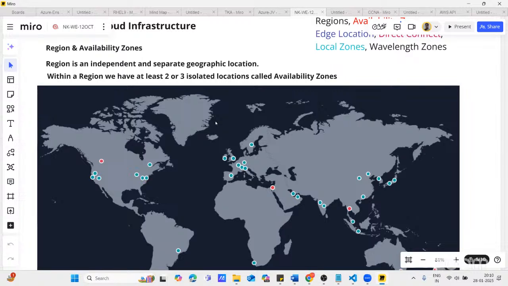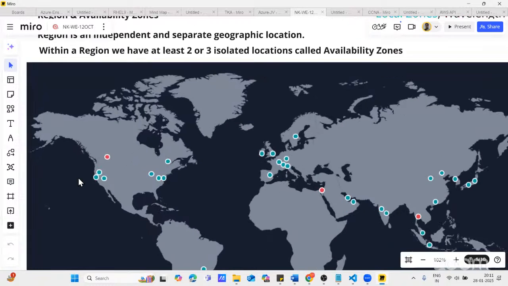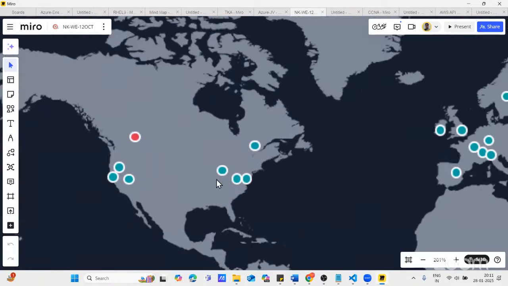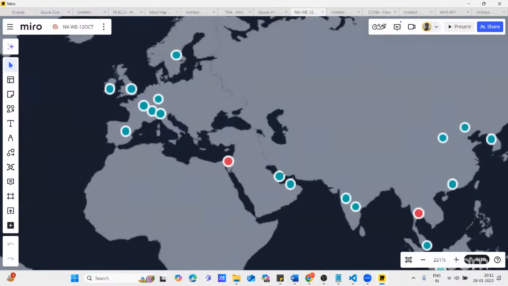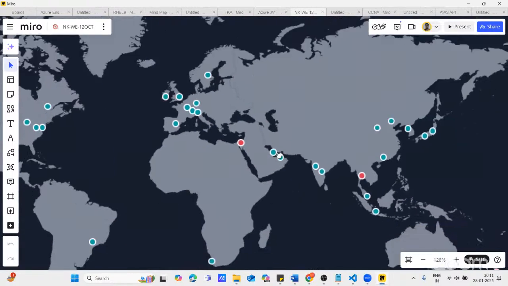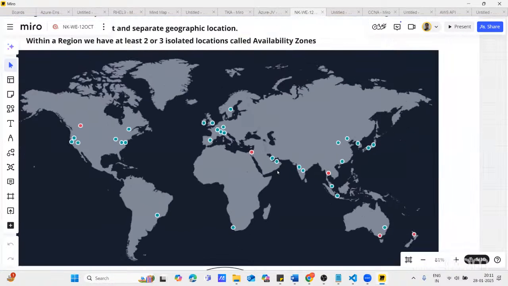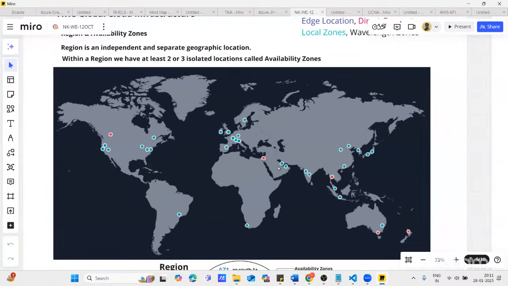For example, in India we have Mumbai region and Hyderabad region, and in UK we have London region. Similarly, in the United States we have 6 or 7 regions. Even in the Middle East we can see some regions, but some regions are red, meaning these regions are not live yet.